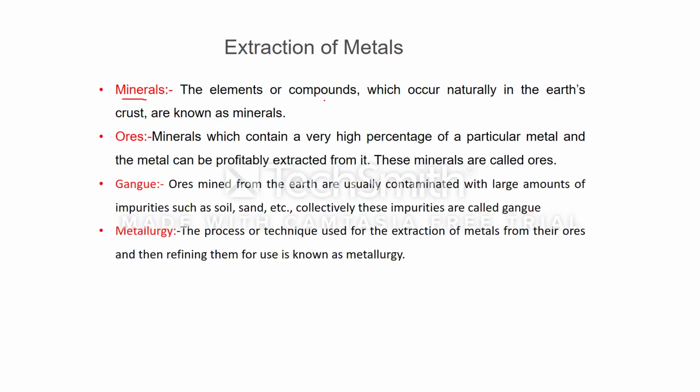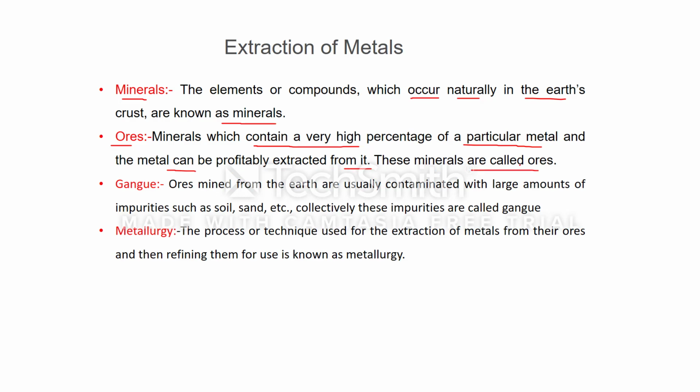Minerals: the elements or compounds which occur naturally in the Earth's crust are known as minerals. Simply, we can say the substances which are obtained by the process of mining are known as minerals. Ores: minerals which contain a very high percentage of a particular metal and from which the metal can be profitably extracted are called ores.